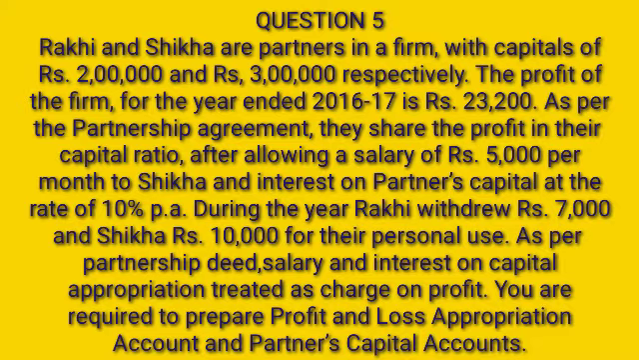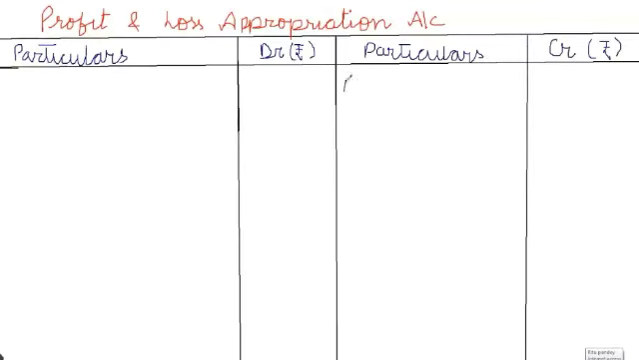In this question, it is also given that they are sharing profit in the capital ratio. Their capital is rupees 2 lakh and 3 lakh, so the capital ratio is 2:3. You are required to prepare the profit and loss appropriation account and partners' capital account. So first we prepare the profit and loss appropriation account. In it, first we transfer the profit given during the year, rupees 23,200, to the credit side. So we write by P&L account 23,200.